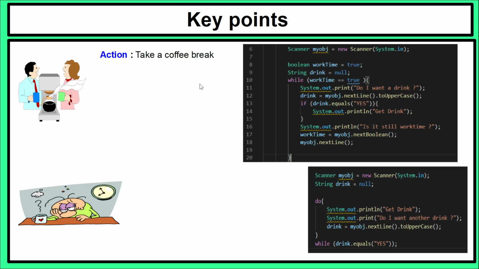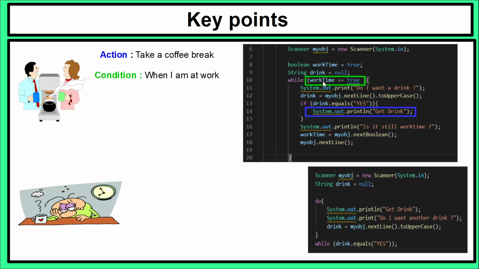If we have a look at the action, which is take a coffee break, that's on line 14, so we just get drink. That could be a lot more complicated, but in this instance, I'm just printing out get drink. So we always have an action that occurs, and then we look at the condition. So this is important. Where is the condition? Well, the condition is at the while statement, or within the while statement.